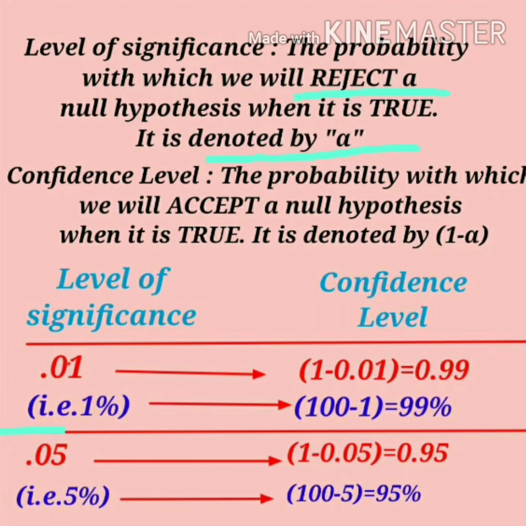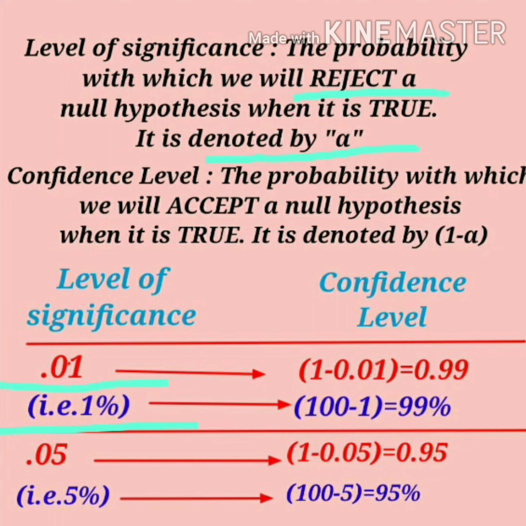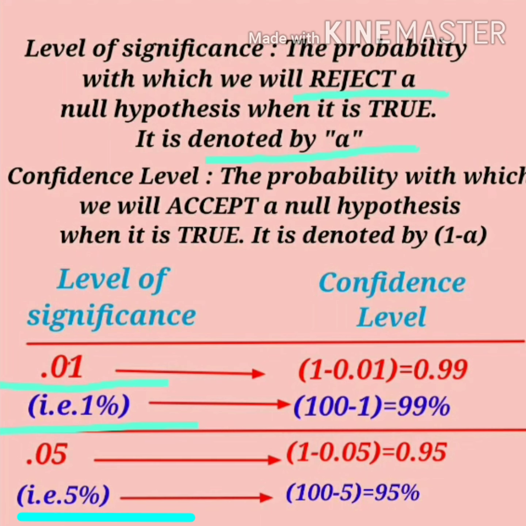we can say, in case we take the significance level as 1%, then this implies that the null hypothesis will be rejected when the sampling results or observed evidence have less than 0.01 probability of occurring if the null hypothesis is true. Similarly, in case we take the significance level as 5%, then this implies that the null hypothesis will be rejected when the sampling result or observed evidence has less than 0.05 probability of occurring if the null hypothesis is true.